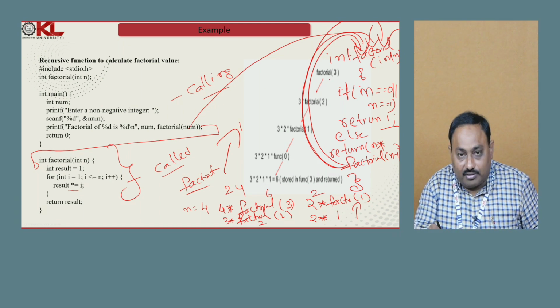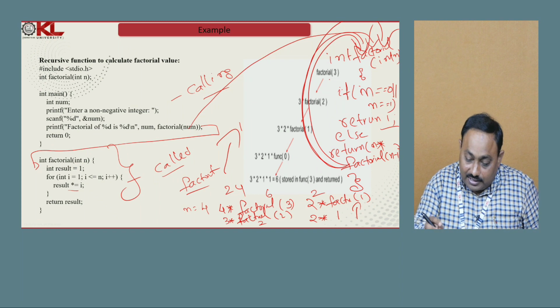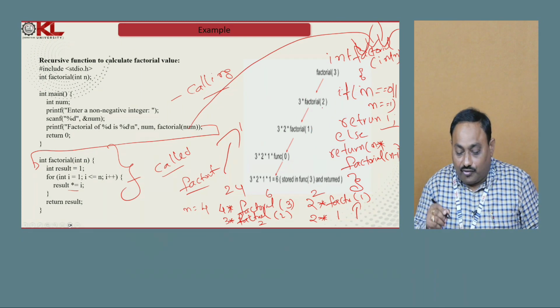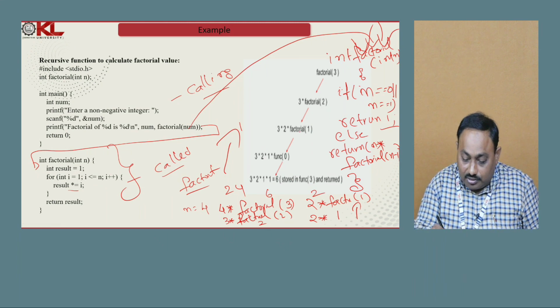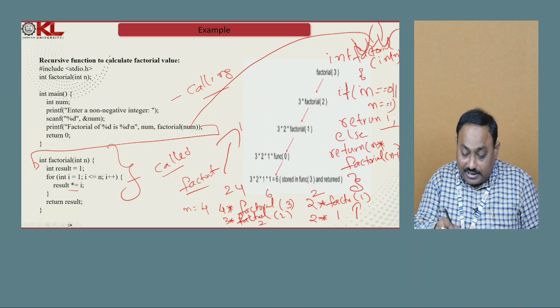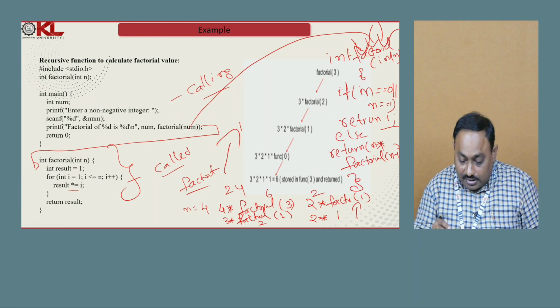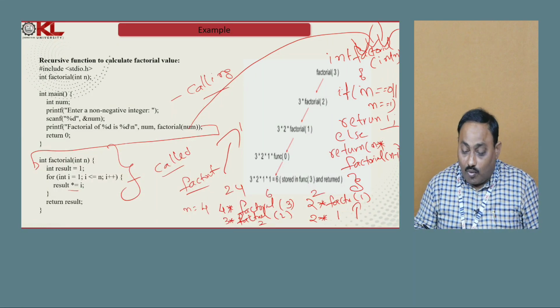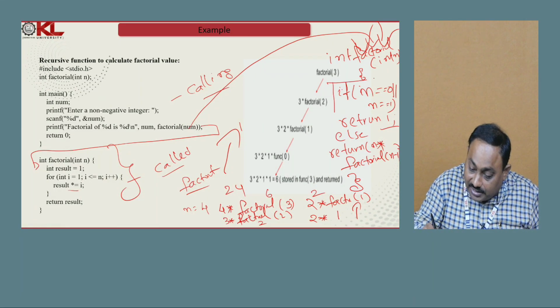For example, factorial of 3, if you take, then it can perform like this. Factorial of 3, 3 into factorial of 2, 3 into 2 into factorial of 1. Like that it will happen. When the n value is 0 or 1, it returns 1. So here, what is the base condition? This is the base condition.